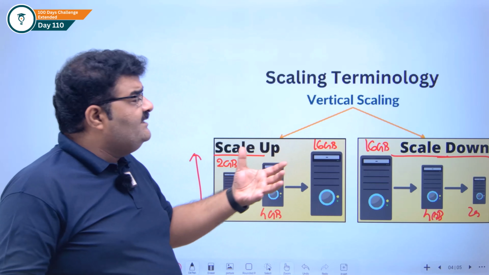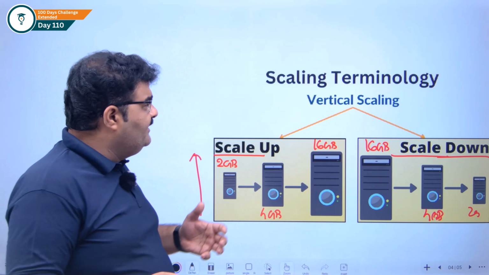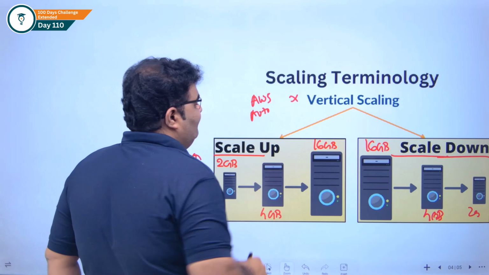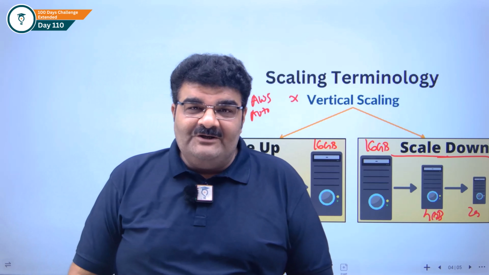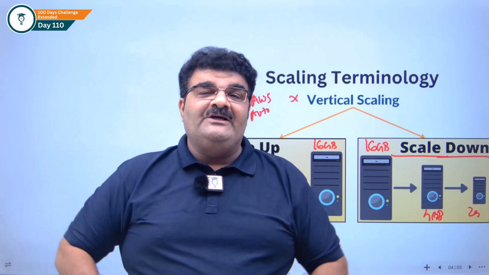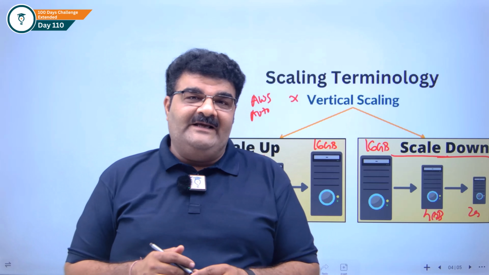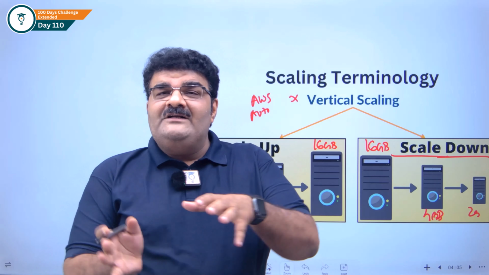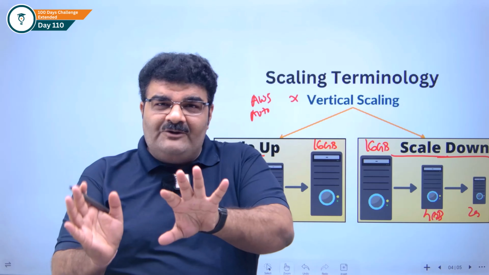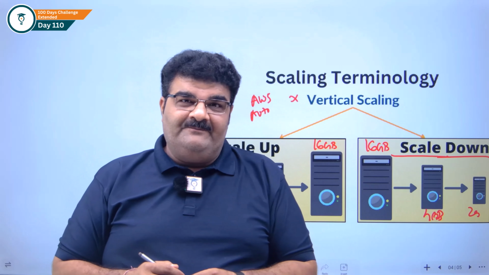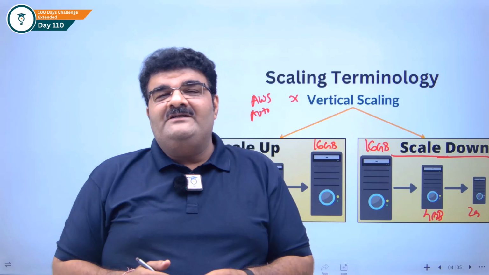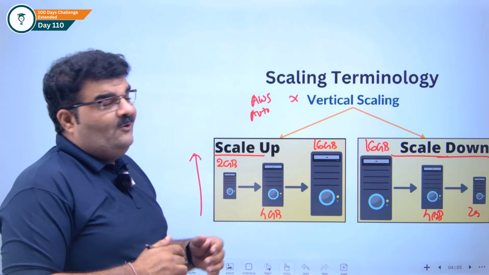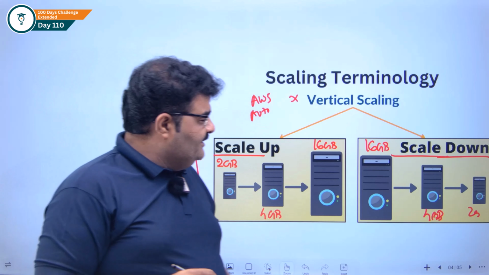Now, you understand this vertical scaling, but let me tell you, vertical scaling is not supported by AWS auto scaling. So AWS is actually supporting horizontal scaling. Understand this very carefully, because if you understand horizontal scaling, it means you are going to understand AWS auto scaling. I have one picture. When you see this picture, you will understand the whole idea of horizontal scaling, right? Let me open this picture for you.